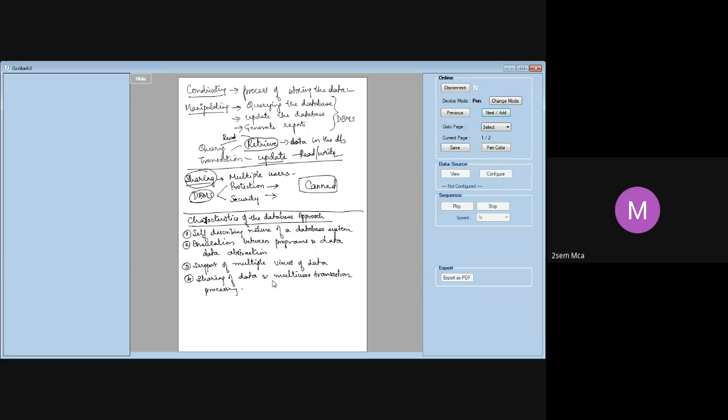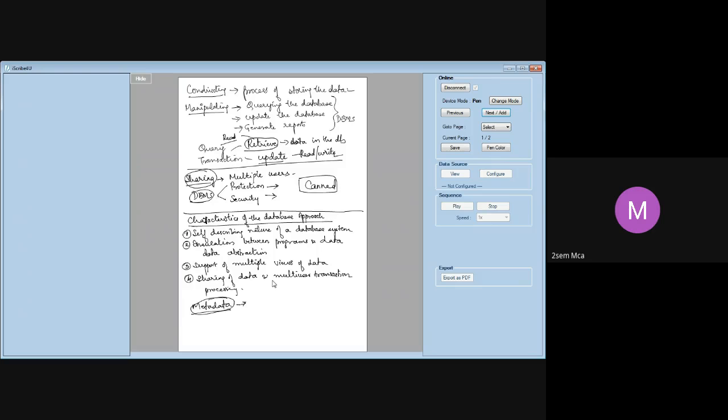Now, when I say self-describing nature of the database, in the database catalog you will have what is called a metadata file. Any idea what is metadata? Data about data. Exactly. So all the information about the database will always be stored inside the metadata. When you look into the metadata, you will get to know what the database is all about. It contains a complete description of the database structure and constraints.